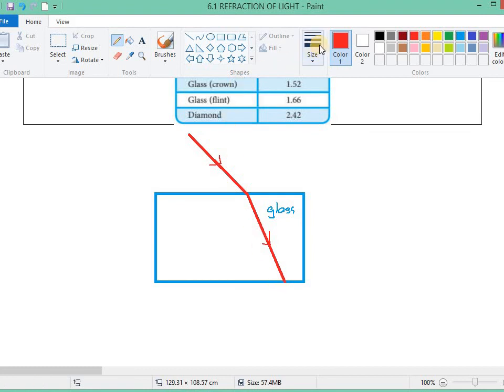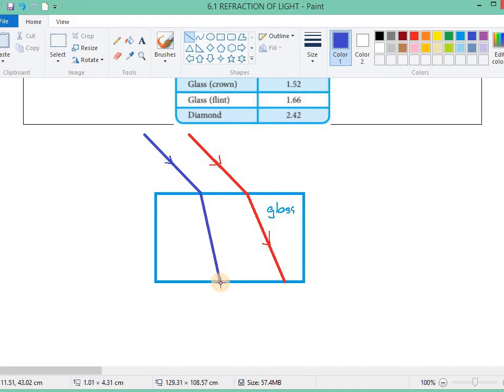And let's say we have blue light. This blue light goes in at the same angle as the red light, and it will also refract, but it will refract more.